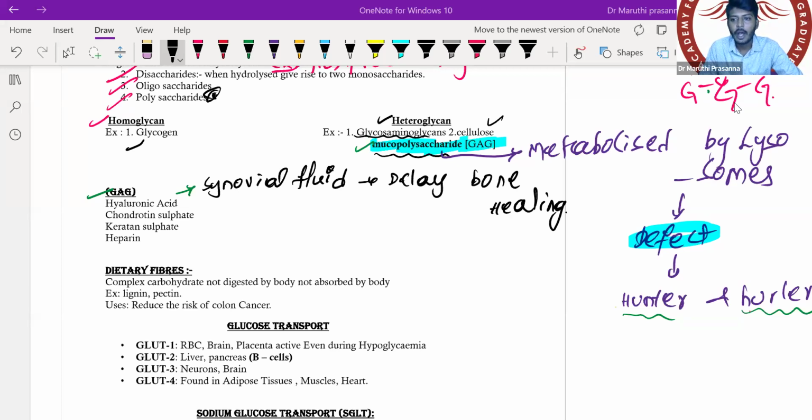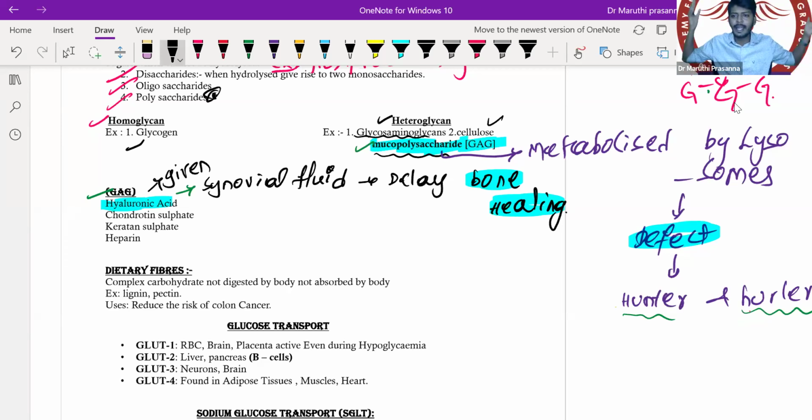So this non-union of the bone is caused due to what? The prevention of healing is due to hyaluronic acid. Now also remember, hyaluronic acid supplementation is given to a patient of which disease? Which disease will we give it for?